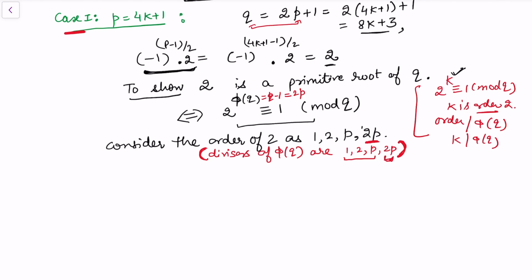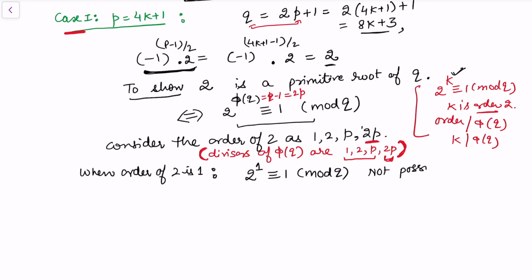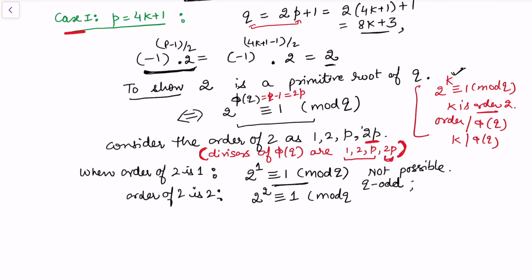So now let us investigate. When the order of 2 is 1, this means 2^1 should be congruent to 1 modulo q. This is not possible because q is an odd prime. Let's take when the order of 2 is 2. Then 2^2 should be congruent to 1 modulo q. This is also not possible, because in that case q divides 4 - 1, that is, q divides